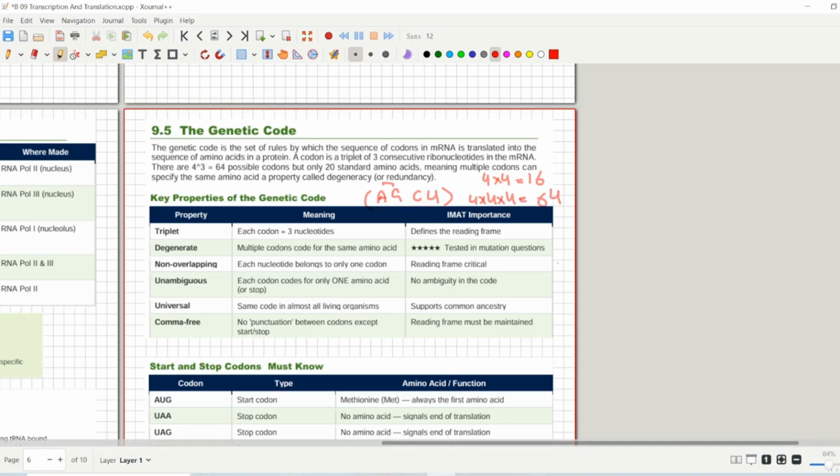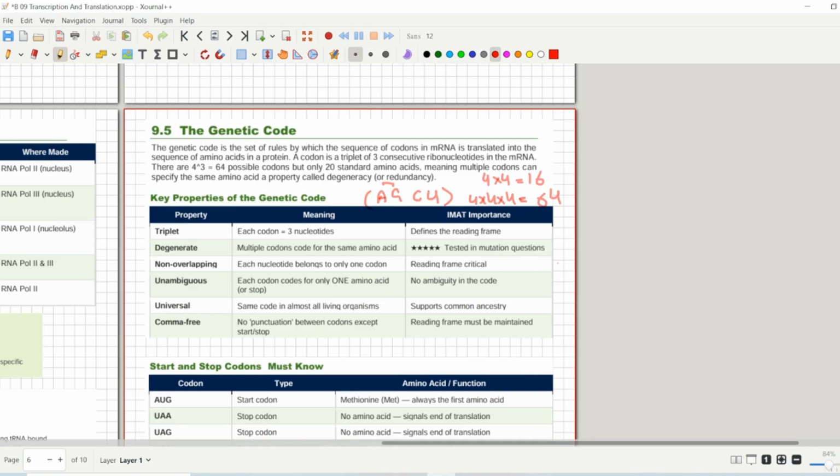So these are the possible combinations that you can have from adenine, guanine, cytosine and uracil. So there are 64 combinations possible, each specifying a particular amino acid. Therefore a triplet of bases along the length of messenger RNA that specifies an amino acid is called a codon.